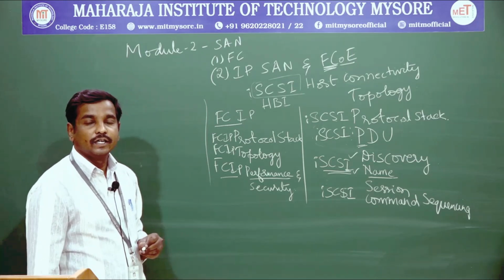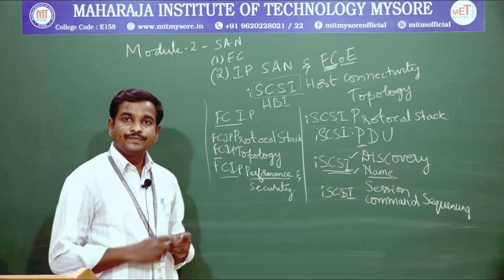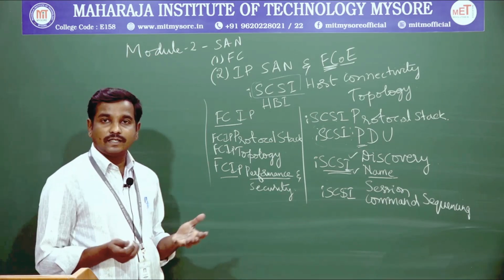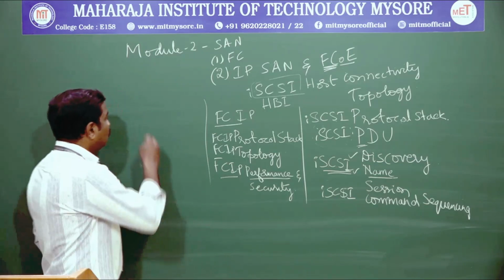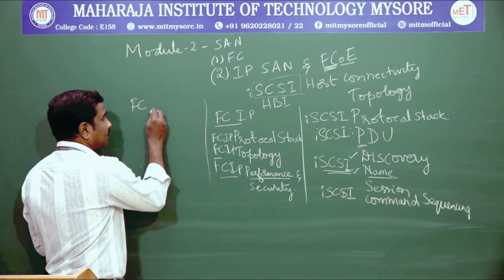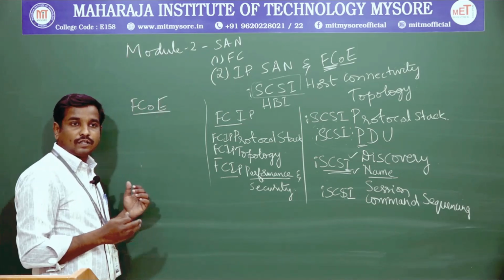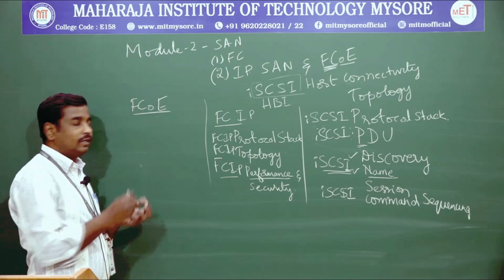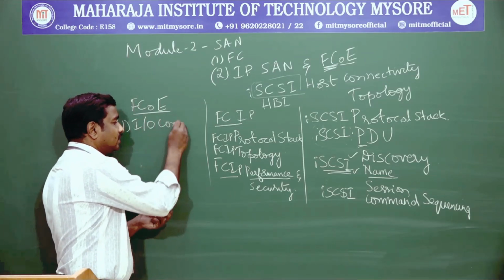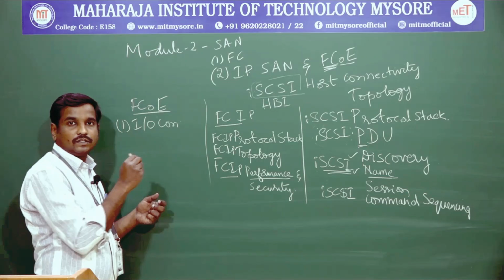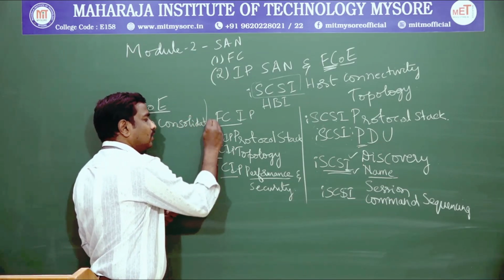Along with that we discuss something called connectivity between one device and another device along with the internet protocols. How do we extend our Fibre Channel with the connectivity of other devices? We understand it by using something called IO consolidation.